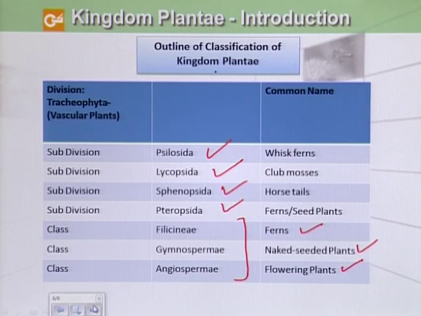So we will now move step by step from one division to the other division, and we will see how with the course of time they developed various adaptive features, and they achieved the success to live life on land.